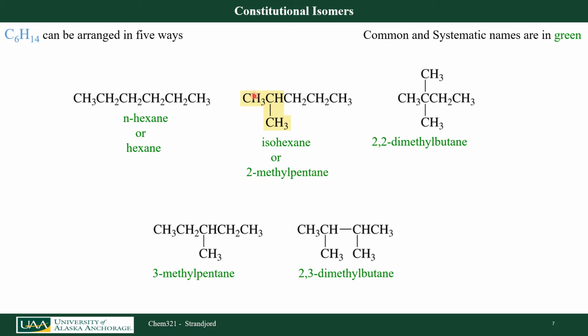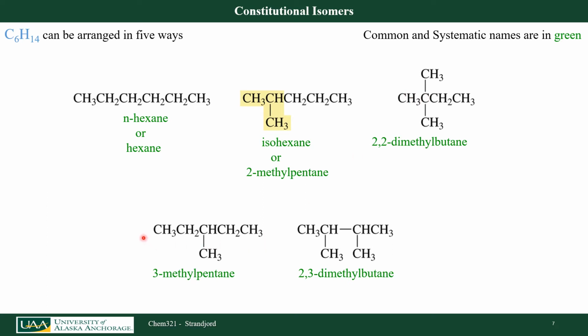That's because my longest continuous carbon chain is 5 carbons, pentane, and I have a substituent, which is a methyl group. Here my longest continuous carbon chain is 4 carbons long, so we're going to call this a butane with 2 methyl substituents off of it, starting at the second carbon over. So I'm going to call this 2,2-dimethylbutane.